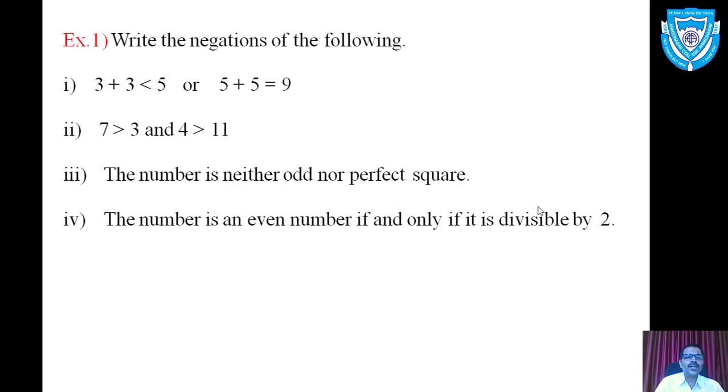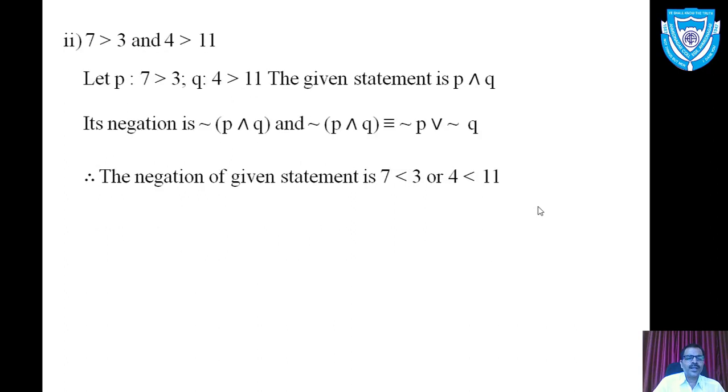Again we convert it into symbolic form. Let us put the statement P: 7 greater than 3, statement Q: 4 greater than 11. So the symbolic form of the given theoretical statement is P and Q. Now the negation of this symbolic form, negation of (P and Q), is equivalent to negation of P or negation of Q. Reduce it into theoretical form again. Negation of P stands for 7 less than 3, or negation of Q stands for 4 less than 11.